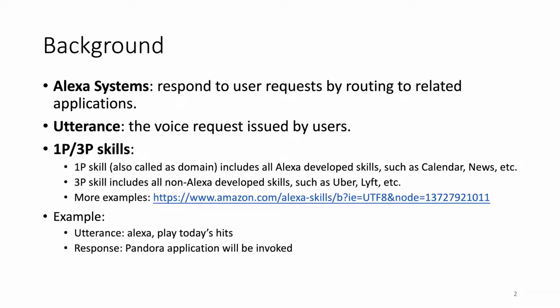Alexa systems respond to user requests by routing to related applications. The user request, we call it utterance. Alexa handles the utterances and invokes the related application to handle the utterance. There are two sets of skills in Alexa systems. One is called the first-party skill, also called domain, which includes all Alexa developed skills, such as calendar and news. Another set is third-party skills, which include all non-Alexa developed skills, such as Uber and Lyft.